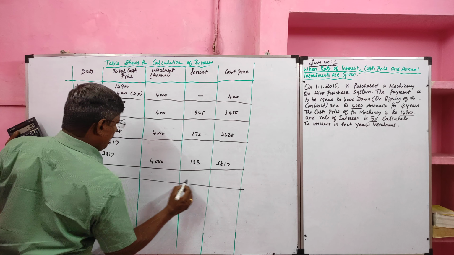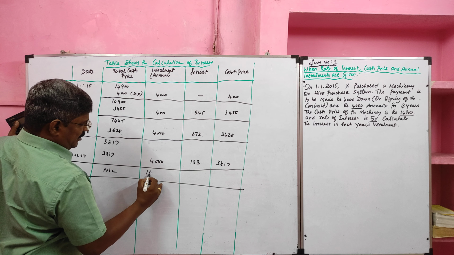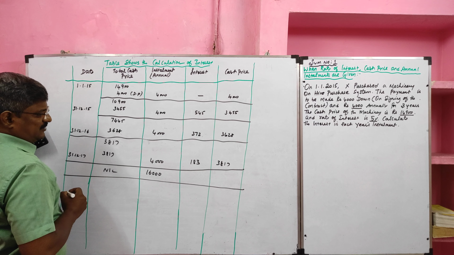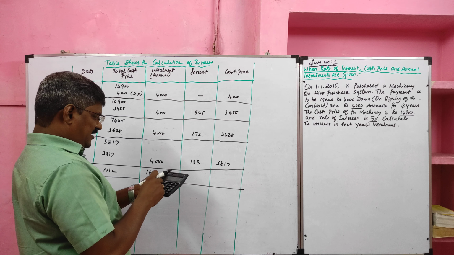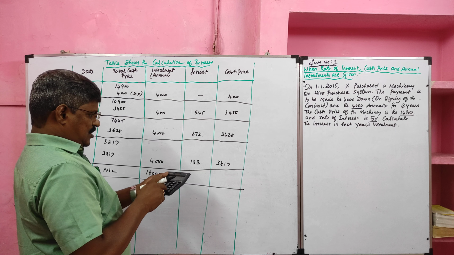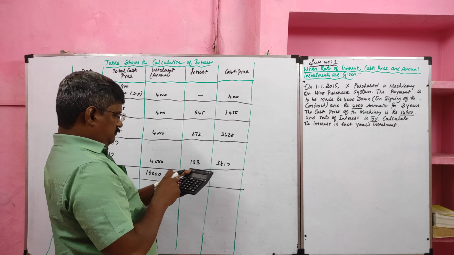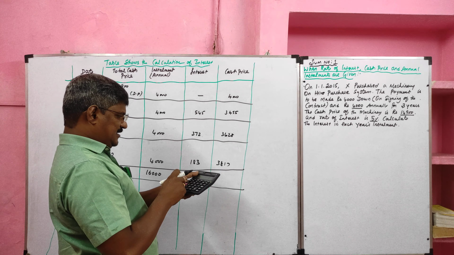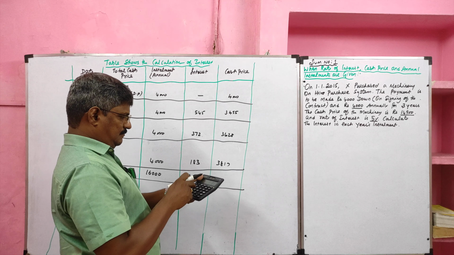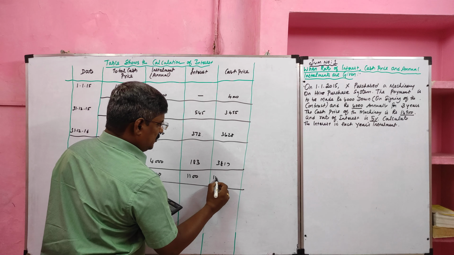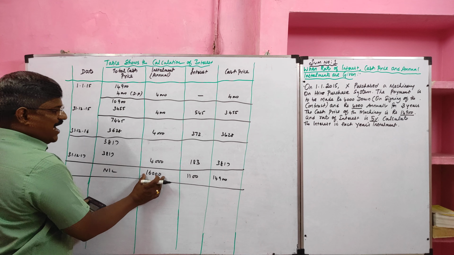Now the cash price we paid all, the total value of the installments is 16,000. This we call hire purchase price. Then if we add the interest column we'll get total interest paid. If we add the cash price column we'll get total cash price, 14,900. So this is called cash price, this is total interest, this is hire purchase price.